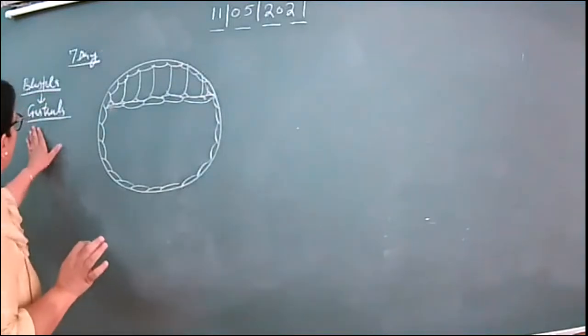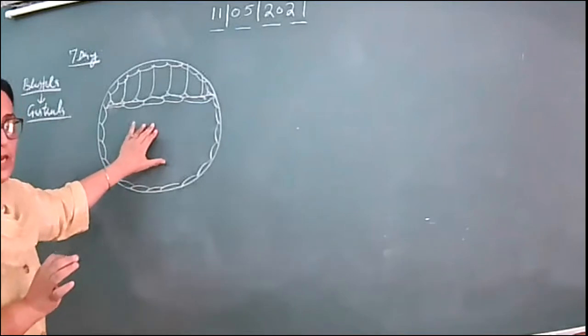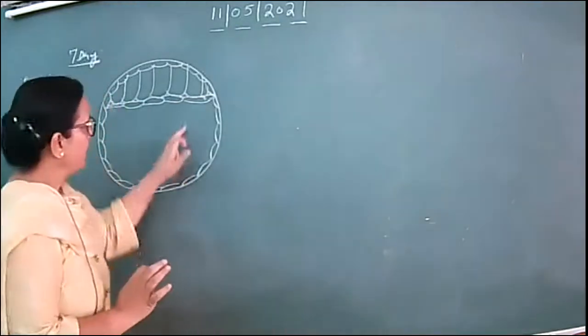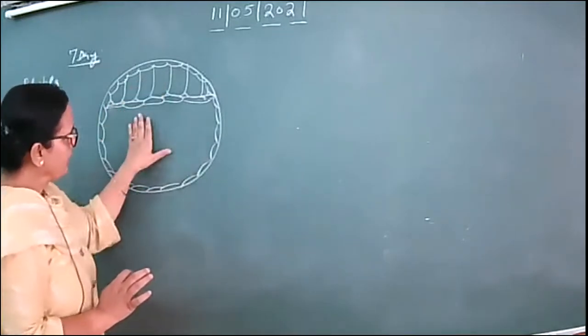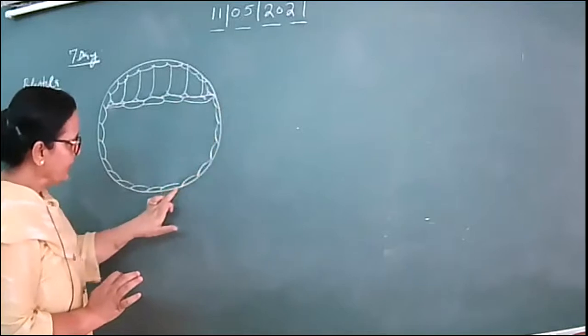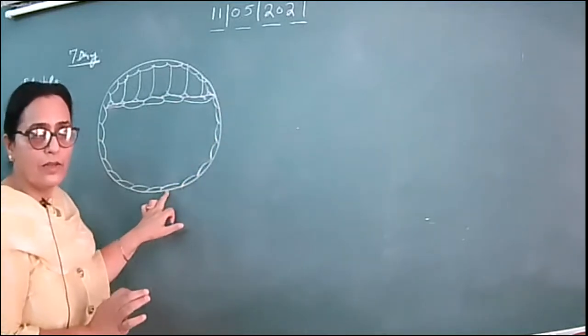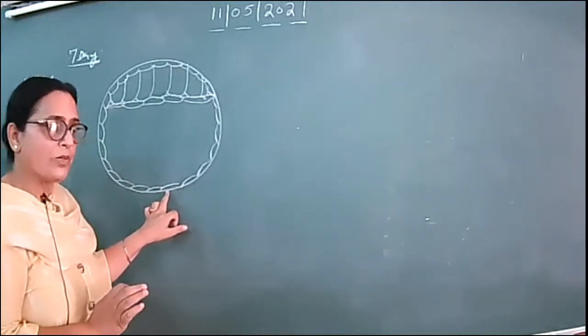Gastrula means that now the cavity is also there within that, but that cavity will be lined by endodermis, right? Otherwise, this cavity in the blastula, this cavity is lined by what are these cells? What are these cells? Yes, trophoblast. Yes. Trophoblast. Very good. Trophoblast.